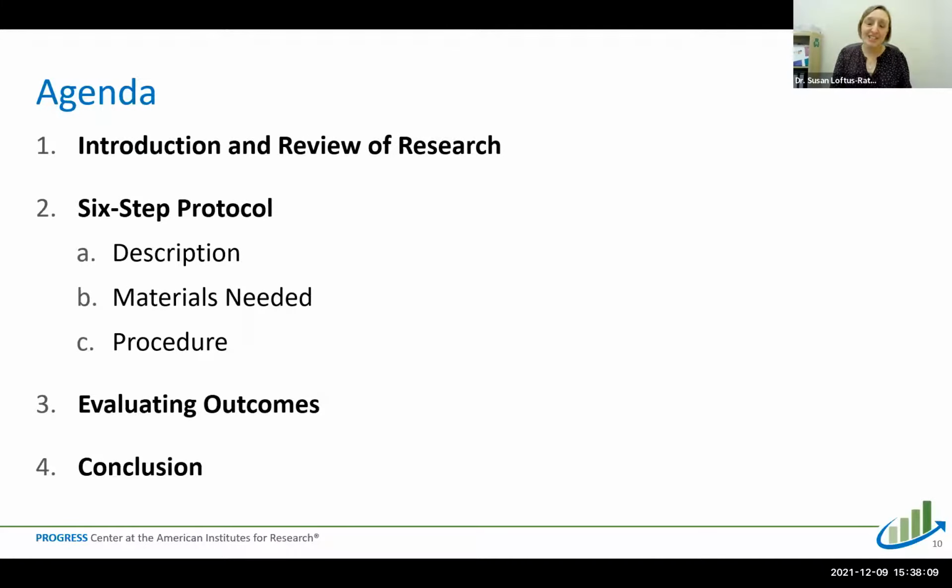And here's the agenda for today, how we will try to reach those objectives that we have. Most of the time is going to be spent on step 2 here, taking you through the protocol step by step, providing instructions on how you would implement it and giving you examples of what that would look like. And then after we're done with our presentation, we will be happy to take any questions you have. So as Tessie said, please put those questions in the Q&A box and we'll try to get to as many of those as we can.